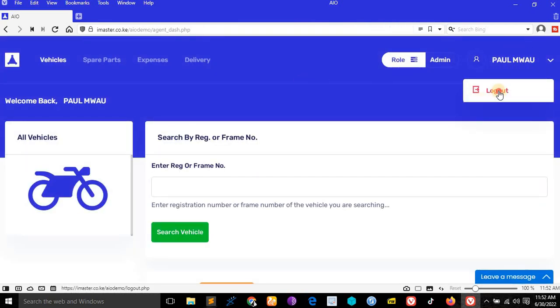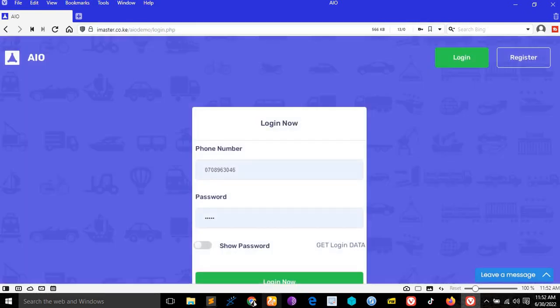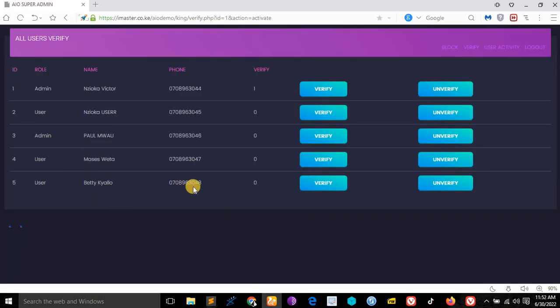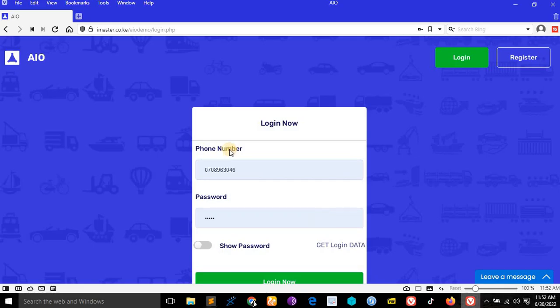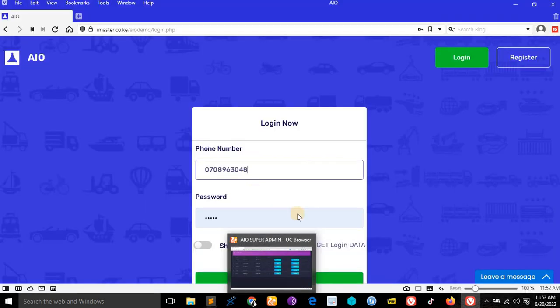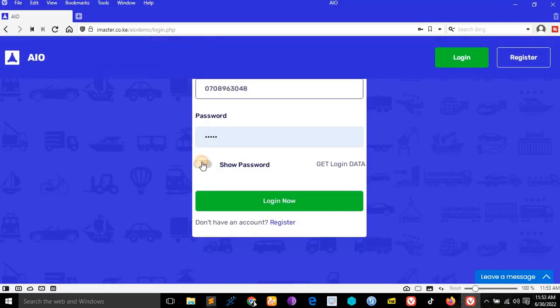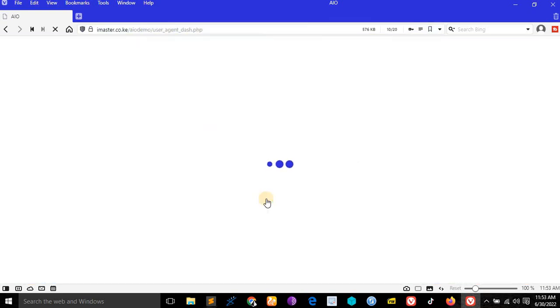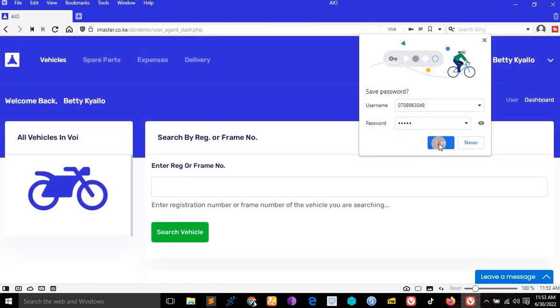So let me log out and log in as a user, as Betchalo. I want to log in as Betchalo. This number here. Let me log in as Betchalo like this. The number is 48. Then if I log in as Betchalo, remember before she was told that she cannot log in because she has not been given a branch by the boss. But if we log in now, because the boss told her she's now in Voi, she's in Voi.